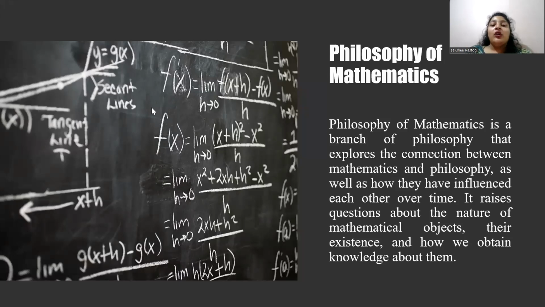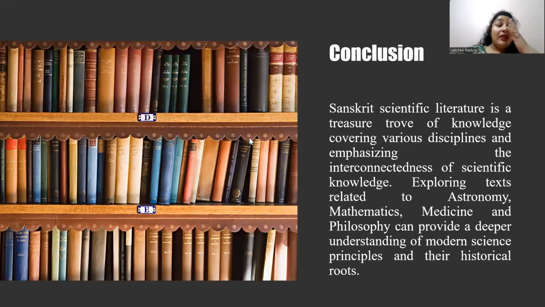So at last, I just want to conclude. The connections between astronomy, mathematics, medicine, and philosophy are profound and far-reaching, from the ancient Indian astronomers who also made significant contributions to medicine, to the modern-day applications of astronomical observation in medical technology. This interdisciplinary approach has led to numerous breakthroughs and innovations. The philosophy of mathematics underlies our understanding of the fundamental nature of mathematics and its relationship to reality, influencing our approach to scientific inquiry and discovery.